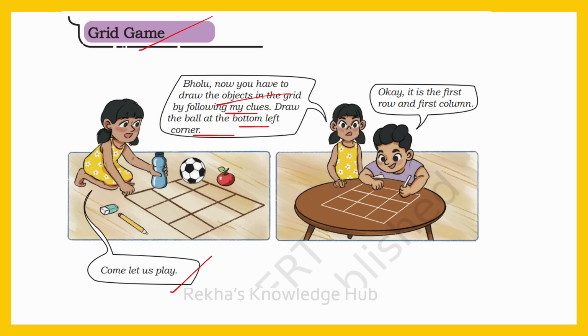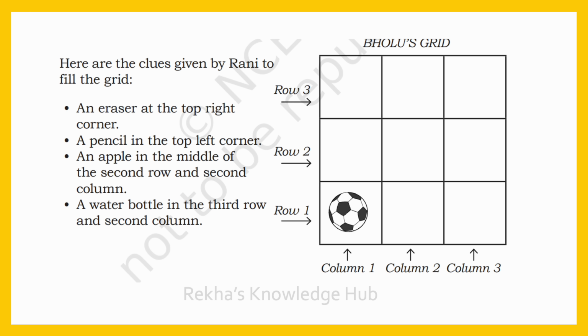Okay, it is the first row and first column. So he is trying to figure out where to put the object based on Rani's clue. This shows us how we use rows and columns to describe positions on a grid. Here are the clues given by Rani to fill the grid. See, this is row 1, row 2, row 3. And this is column 1, column 2, column 3.